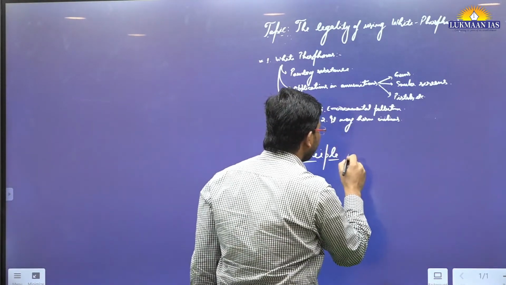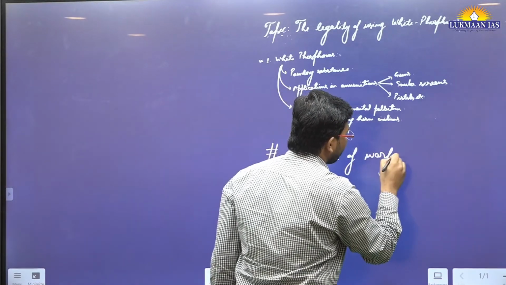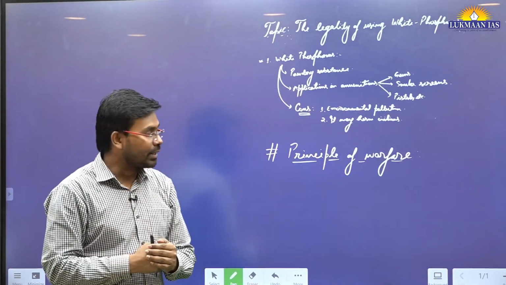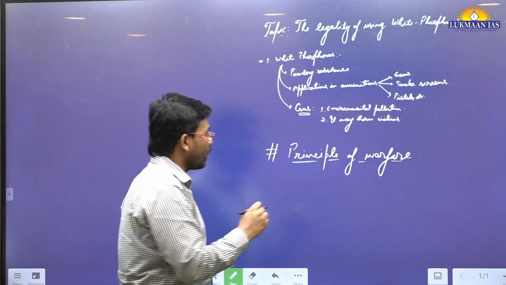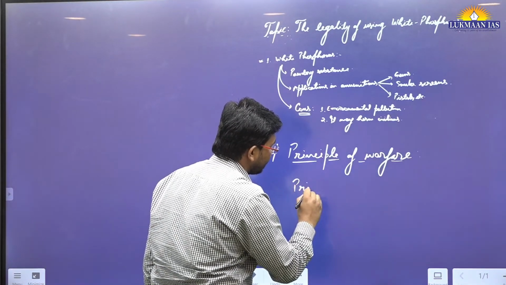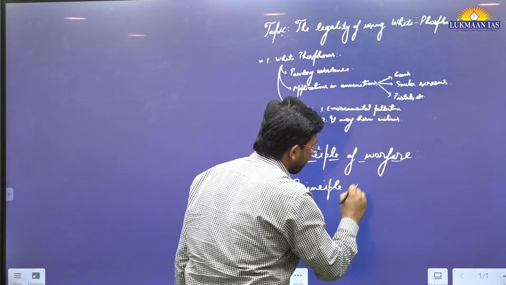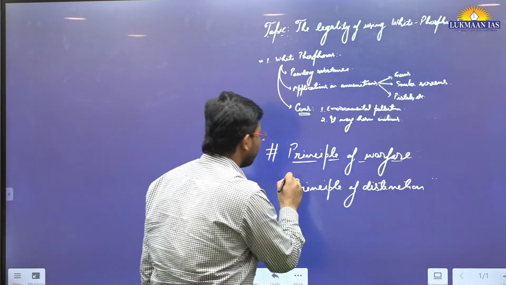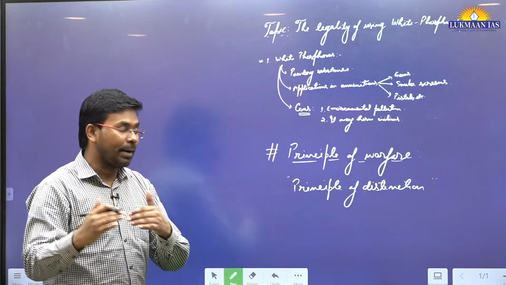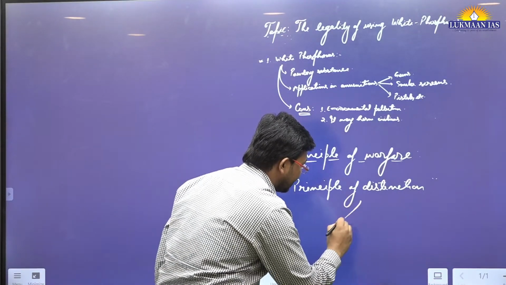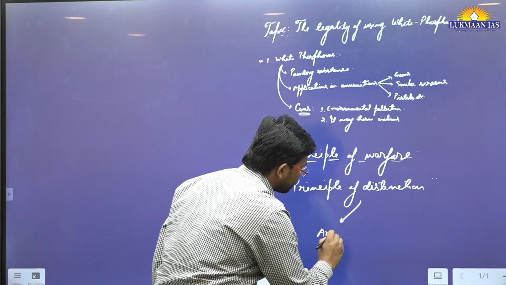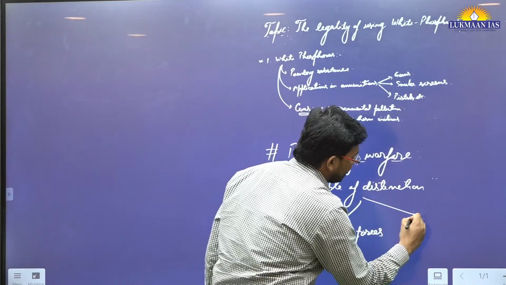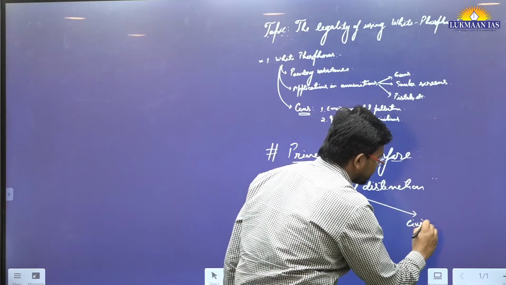One of the principles of warfare, when nations are at war with one another, is known as the principle of distinction. What do we mean by the principle of distinction? It means the warring parties should treat the armed forces of the other party, and their ammunitions, differently from how they treat civilians.